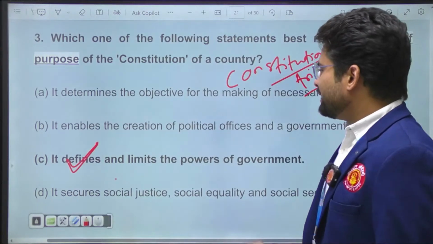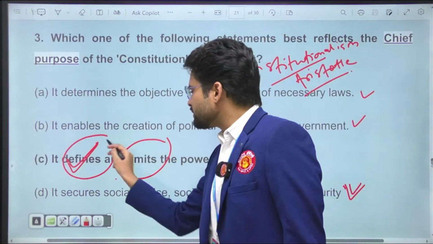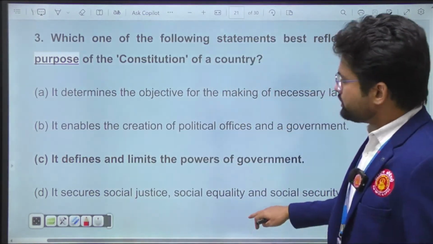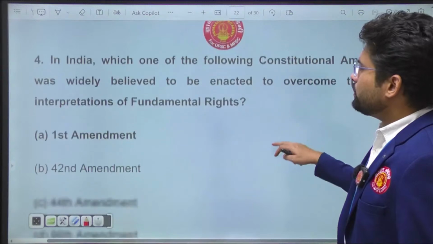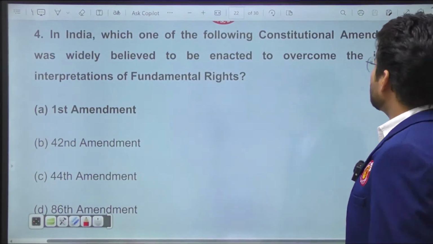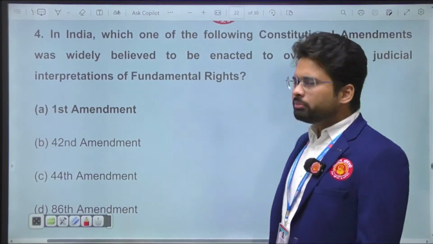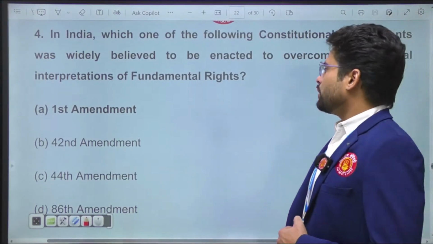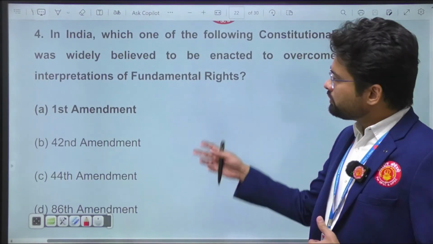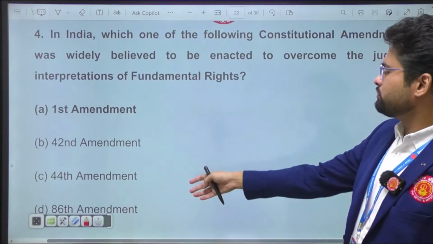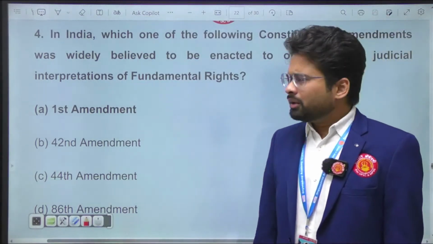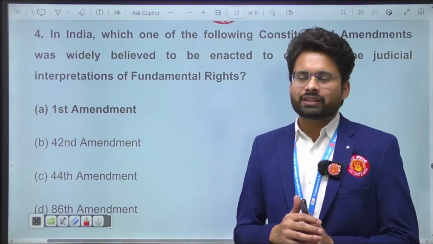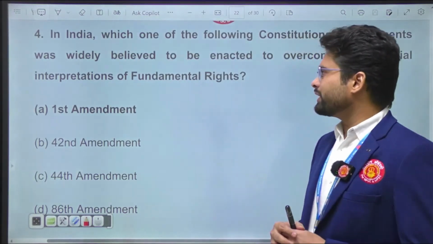Okay, so it limits and it defines the powers of any government. Now, question 4 is about India: which one of the following constitutional amendments was widely believed to be enacted to overcome the judicial interpretations of the fundamental right? The options were the First Amendment, 42nd Amendment, 44th, 86th Amendment. This question was of the medium range, somewhat difficult, not easy.